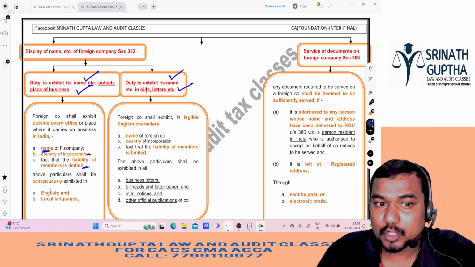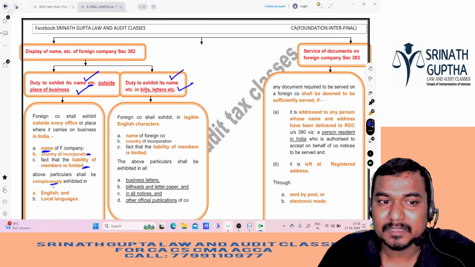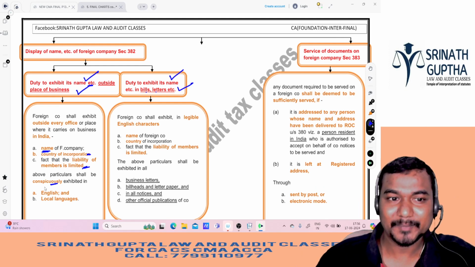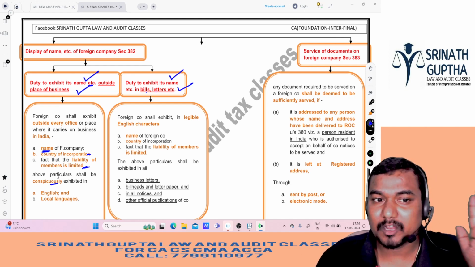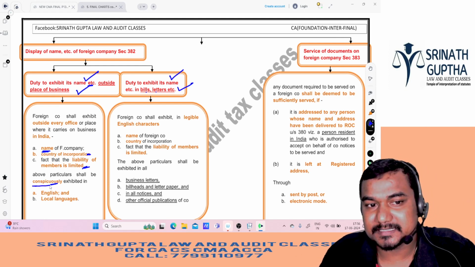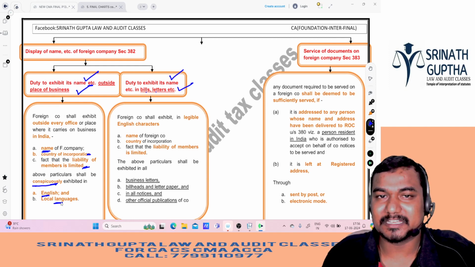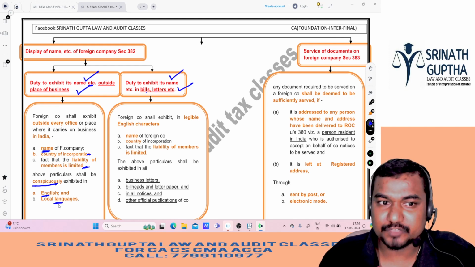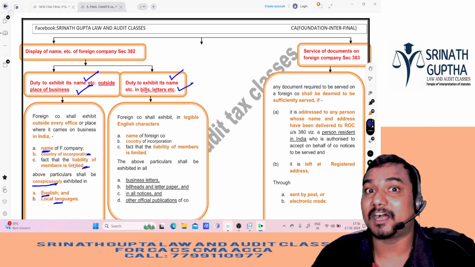The above particulars should be conspicuously and easily visible. Conspicuously means easily visible. It should be exhibited in an easily visible place, not somewhere inside. So the name of the company, country of incorporation, and the statement that the members' liability is limited must be displayed in a conspicuous place, in English and also in the local language like Kannada, Telugu, Marathi, Gujarati. So we have to specify these three things in the local language and also in English outside the office.